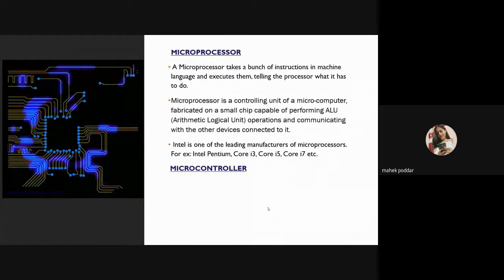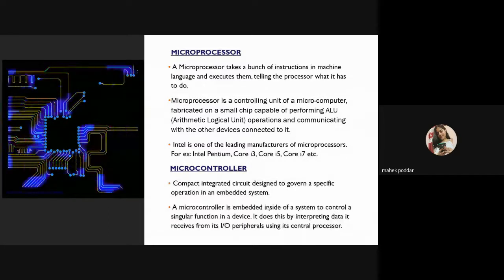Basically, microprocessor and microcontroller are best friends. Microcontroller acts as the heart of any embedded system. The microcontroller has played a fundamental, I would even say a very dominant role in the technological revolution that has shaped modern life.